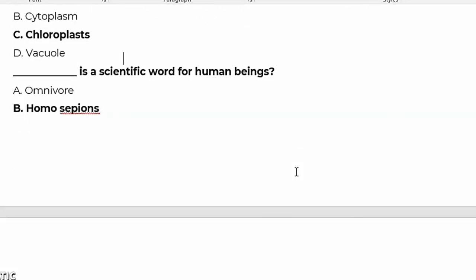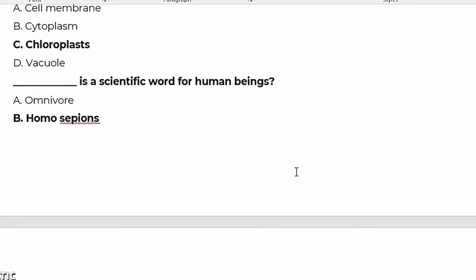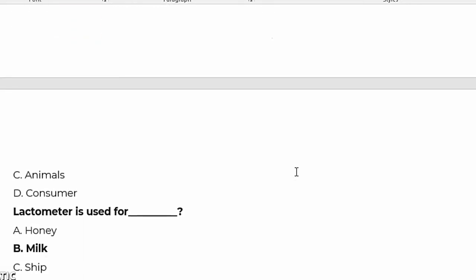Dash contains the green chemical called chlorophyll. The right answer is chloroplast. Dash is the scientific name for human beings. Homo sapiens is the right answer.